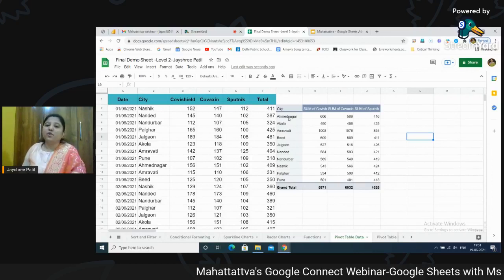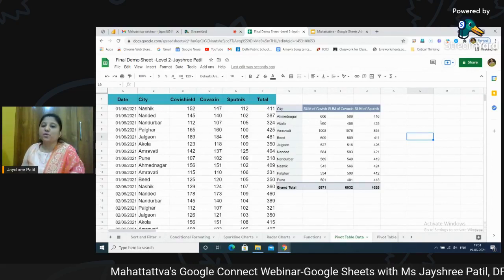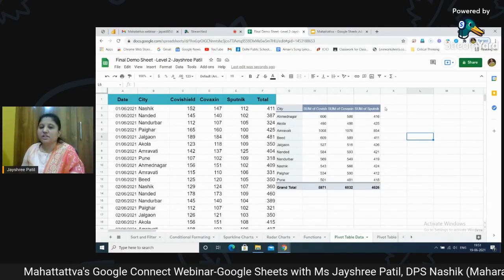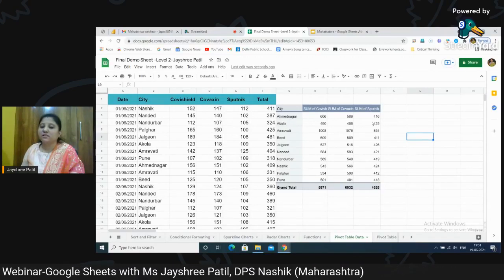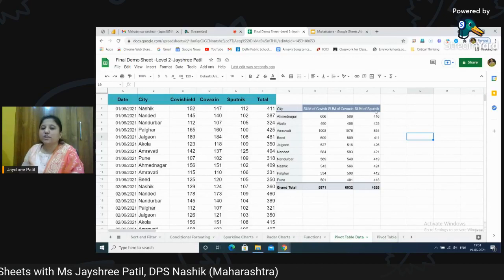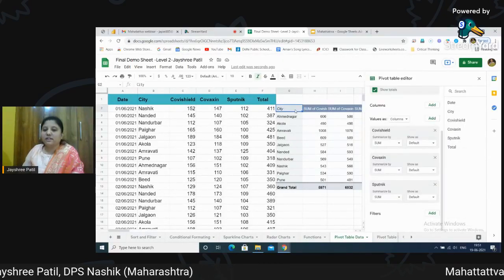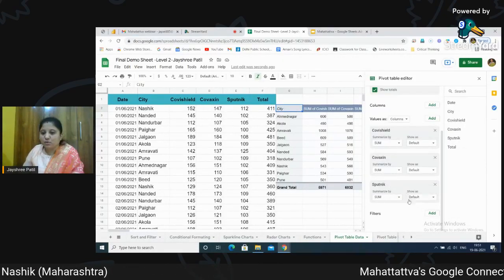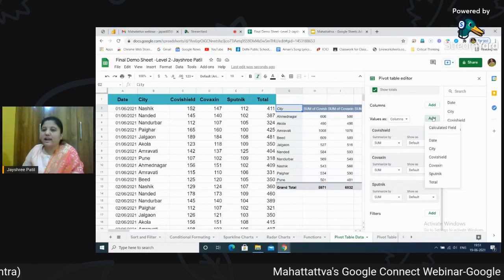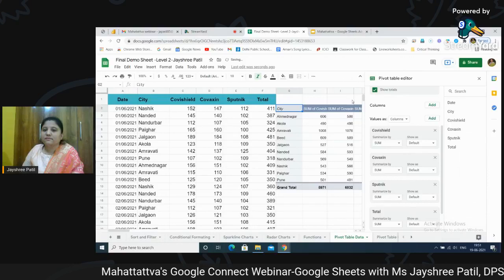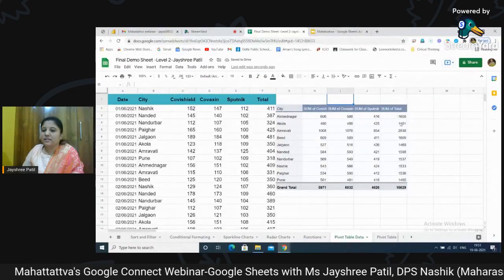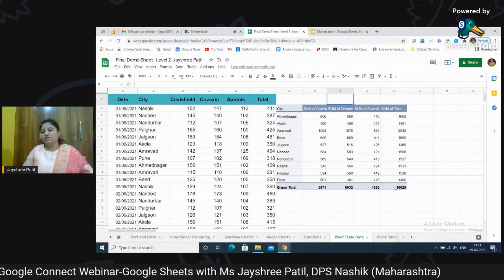Now, what if I want to know the total amount of vaccination done, no matter which type of vaccination it is, but I want to know how much was done in Ahmednagar, how much was done in Akola? So what can I do? I can add one more level there. Just go to values, add one more criteria and select total. You can see it gives me the total and it gives me the complete grand total also.